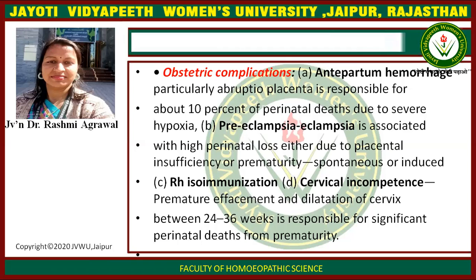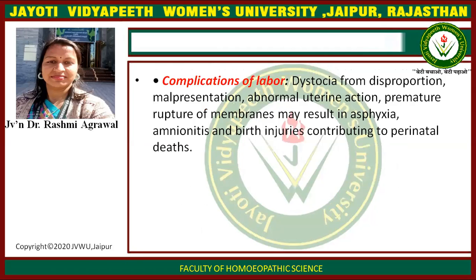Rh isoimmunization, Rh incompatibility, we know. Cervical incompetence, if the cervix is not properly mature, will cause perinatal mortality. Between 24 to 36 weeks is responsible for significant perinatal death from prematurity. Premature abortion may occur.